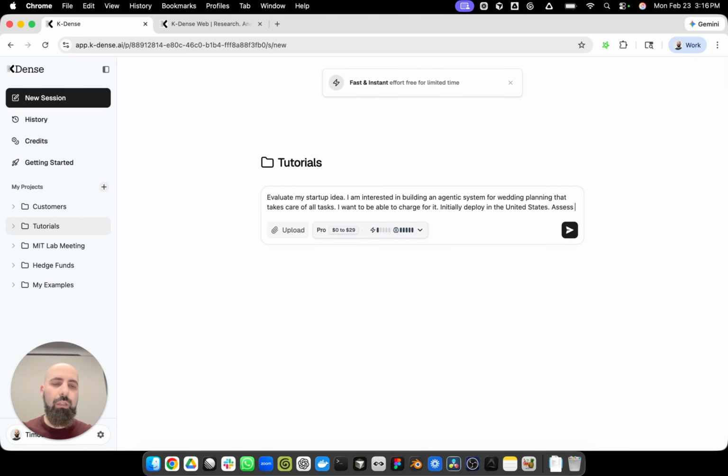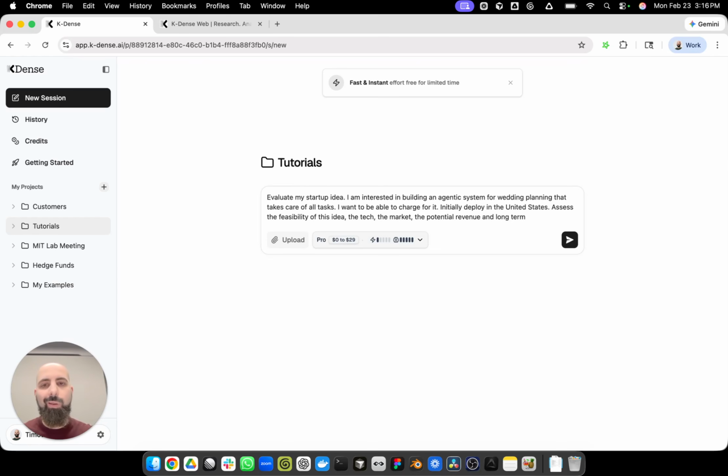Assess the feasibility of this idea, the tech, let's say, the market, the potential revenue, and long-term, let's say, sustainability of the startup.